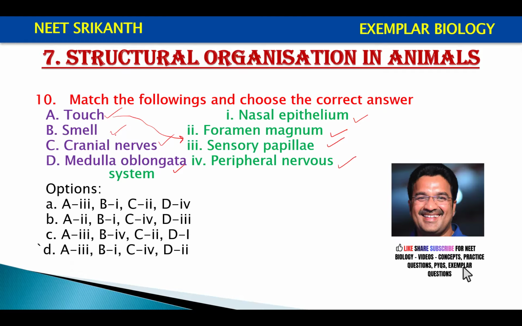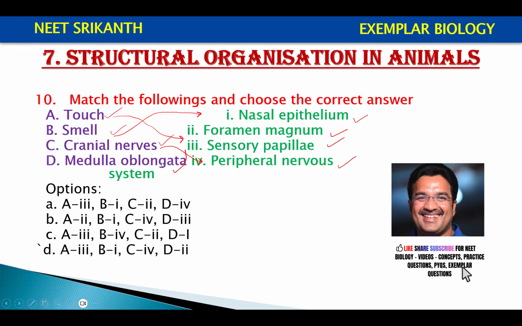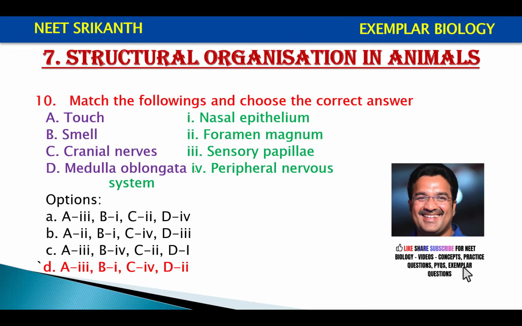Smell: nasal epithelium has the smell receptors. Cranial nerves belong to the peripheral nervous system, whereas medulla oblongata is the last part of the brain, which comes through the foramen magnum. So what is the answer then? Fourth option.